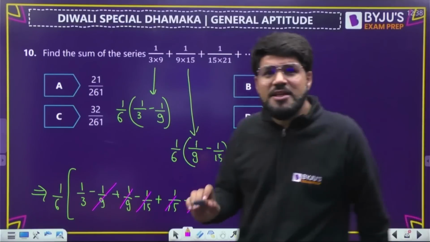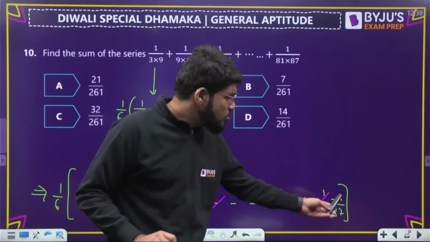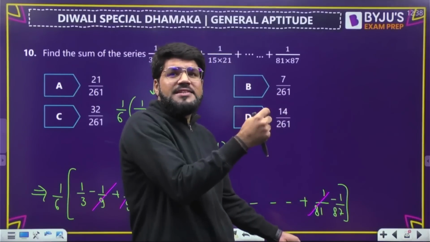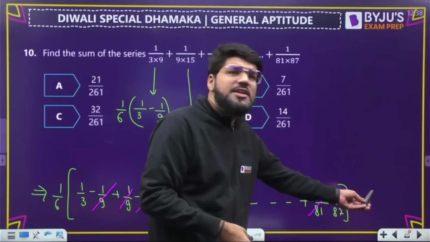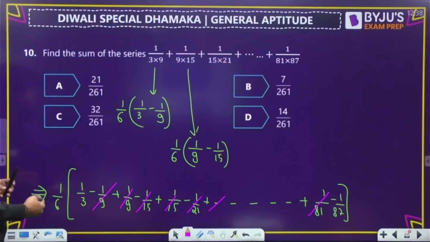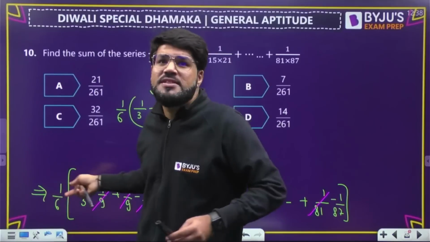Okay, only thing is 1 upon 87 will not cancel. Because to cancel 1 upon 87, I need a next term, the second component getting cancelled with the first component of the next term. But there is no next term. This is the last term. Similarly, to cancel this 1 by 3, I need some preceding term. But there is nothing preceding because this is the first term.